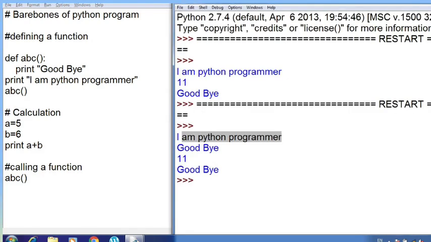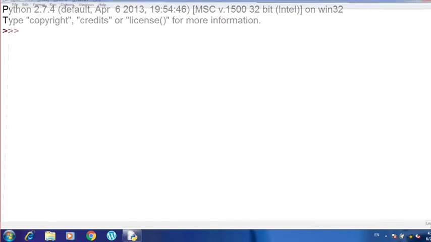So this is how it works. Now let me tell you about multiple assignment of the variable. So let us begin, students. I have opened now the Python shell.